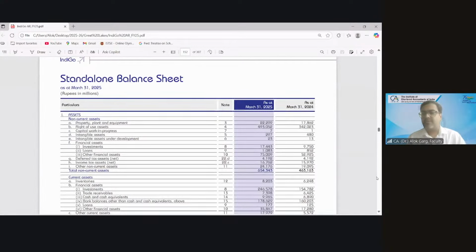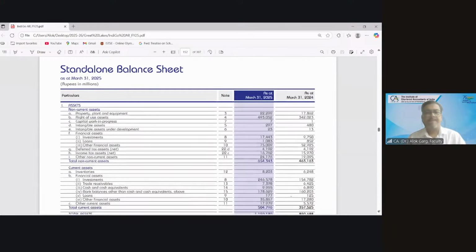Standalone balance sheet. Non-current assets. These numbers are in millions. Can you see the number of right of use asset? What is the number of right of use asset? 49,305 crore. Sir, it is close to 2/3 of the 50,000 crore total non-current assets. It's more than 2/3 of its total non-current assets, sir.